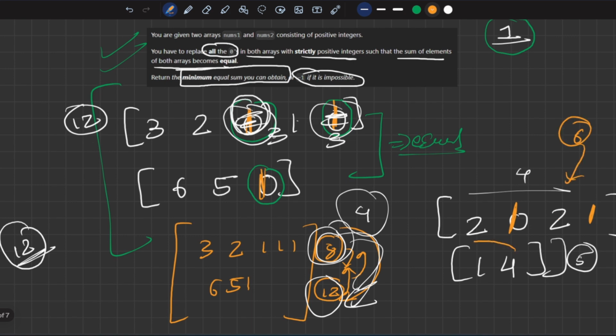Now the second array's sum is 5. As I told you, we have to go from smaller to larger value, so we have to go from 5 to 6, but in this case there is not any 0 in the array present, so we cannot replace.